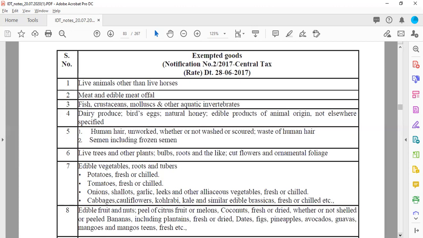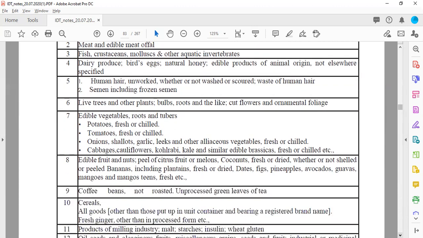Next is human hair, unworked, whether or not washed or scoured. Waste of human hair, semen, including frozen semen, so that is used in case of certain medicinal requirements. So accordingly, those will be considered to be exempted from taxes. And human hair are used for the hair transplantation and other purposes. So that will be considered to be tax free.